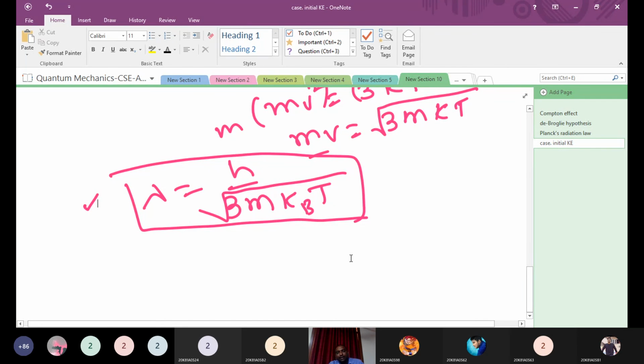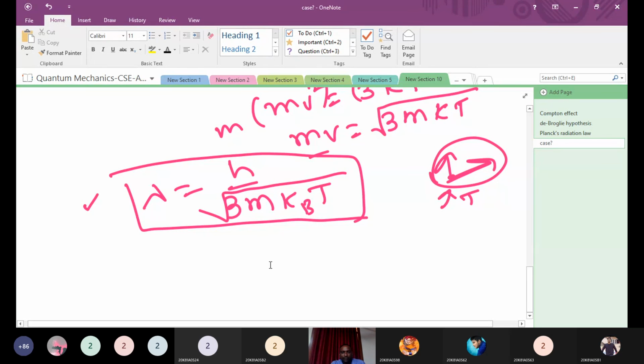Suppose you have a particle and you are heating it, giving some temperature to this particle, so it will move to and fro or somewhere else. By moving, it is getting some kinetic energy, isn't it? Yes, sir.